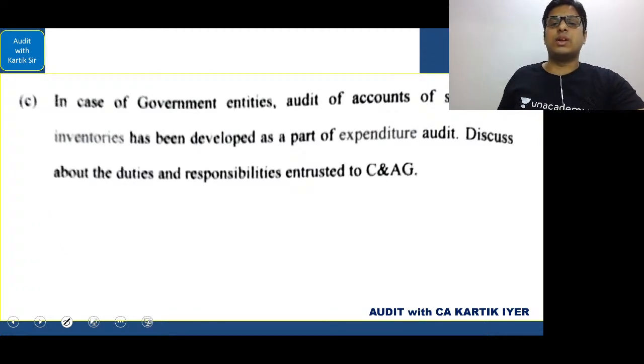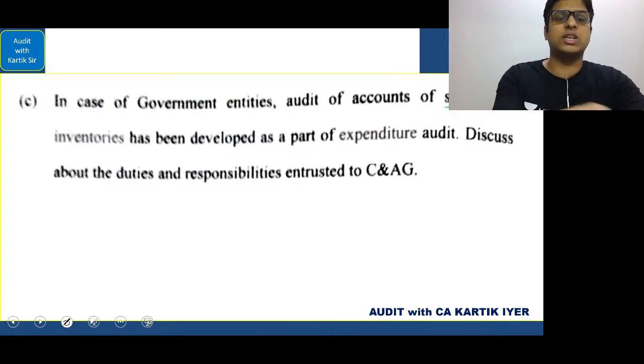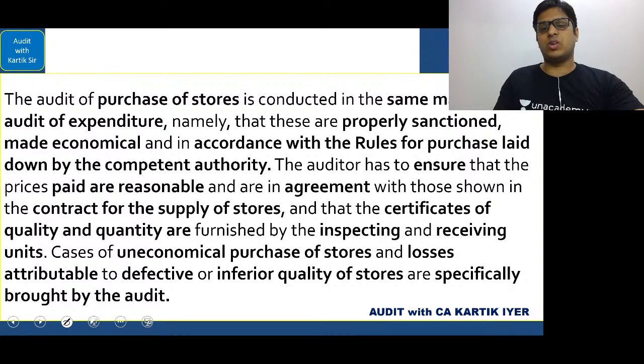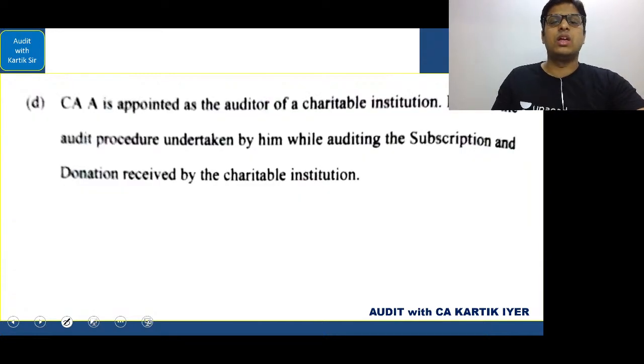Next is, in the case of government entities, audit of accounts of stores and inventories has been developed as a part of expenditure audit. Same straightforward, stores and inventories had come from our notes. Simple. I can simply read it, but this is straight from our notes. You can open our notes and you will see the straight paragraph they had asked in the exam straight from this. Next, your favorite charitable institution had come.